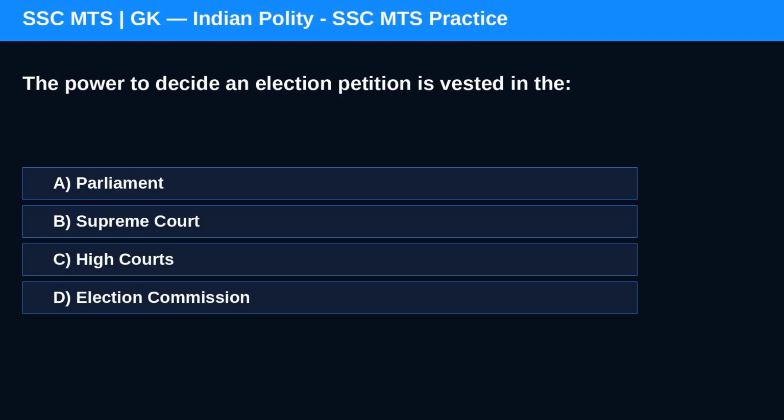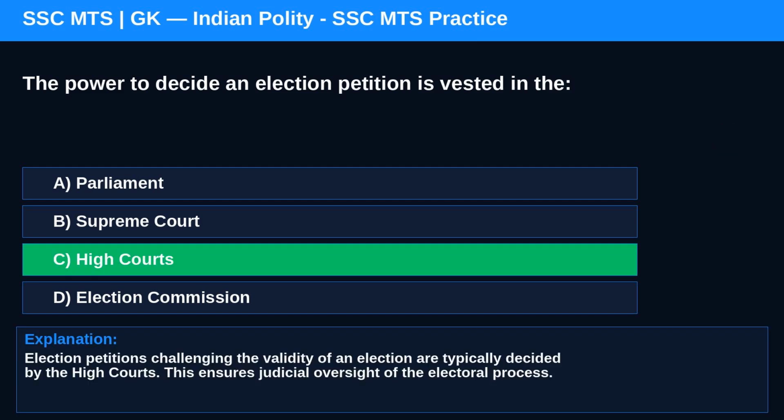Question 3. The power to decide an election petition is vested in the Option A, Parliament. Option B, Supreme Court. Correct answer is C. Election petitions challenging the validity of an election are typically decided by the high courts. This ensures judicial oversight of the electoral process.